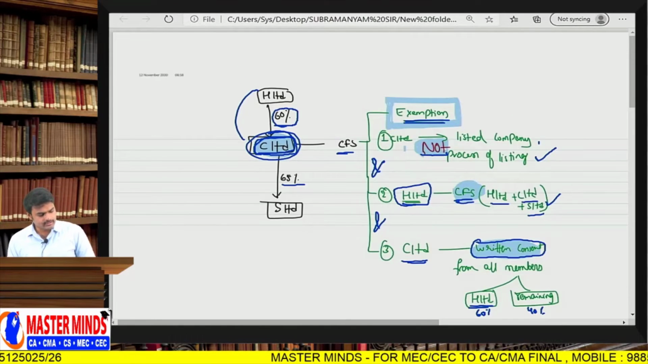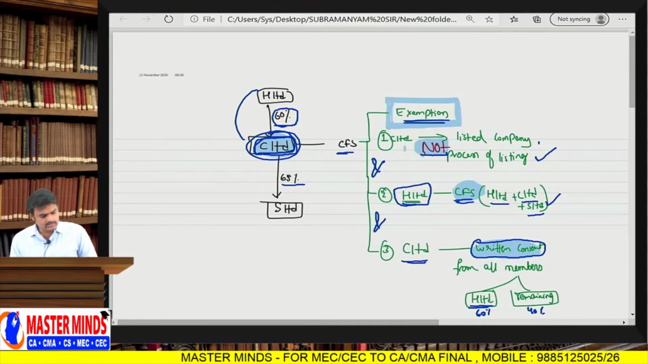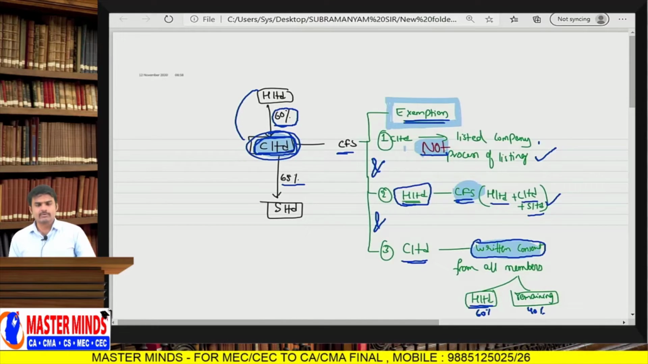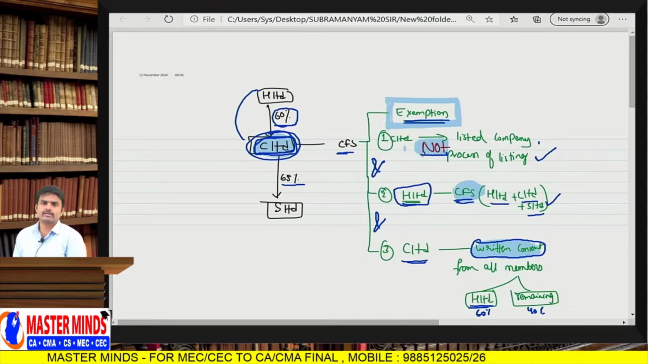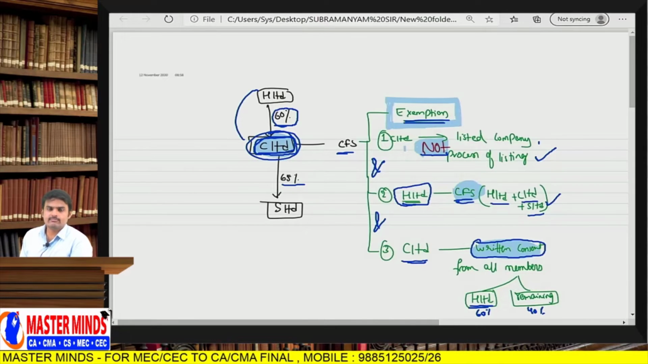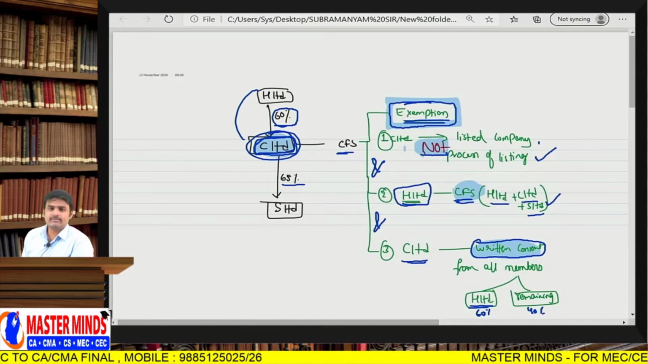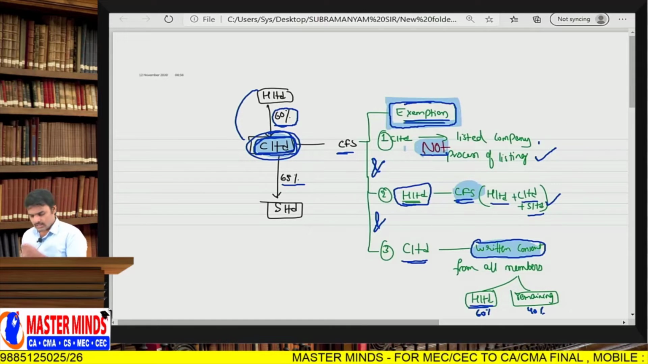So if these three conditions are satisfied, I am telling you one more time, in that case C Limited is exempted from preparing the consolidated financial statements. Sir, by granting this exemption, what can a company achieve? Simply, the company's reporting responsibility gets reduced. The reporting responsibilities of the company get reduced. That is the only benefit we can grant, and nothing more than that.